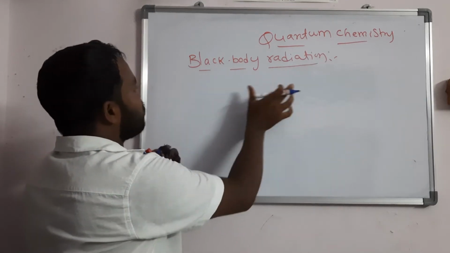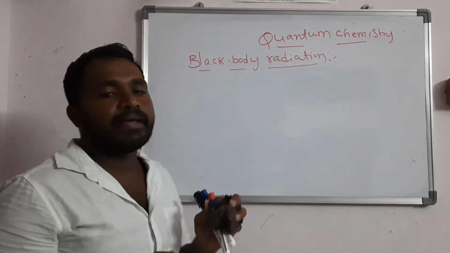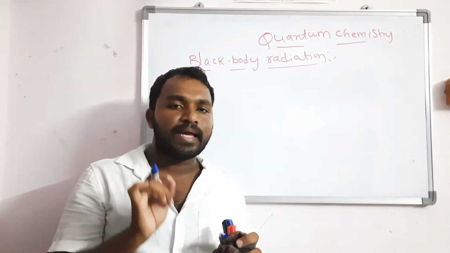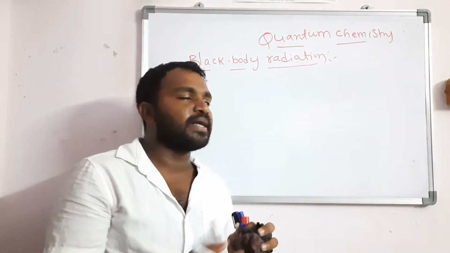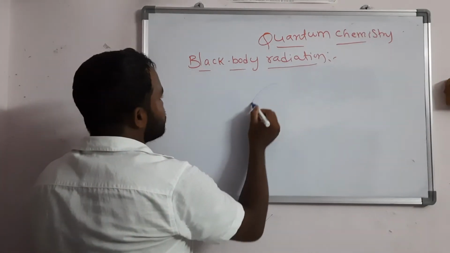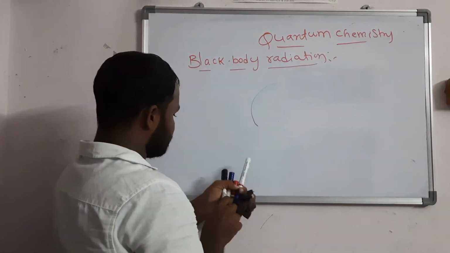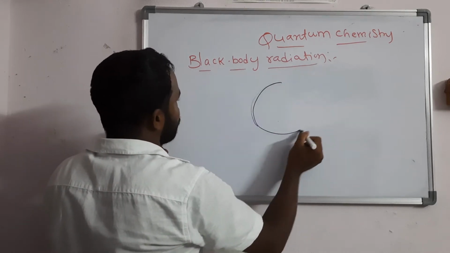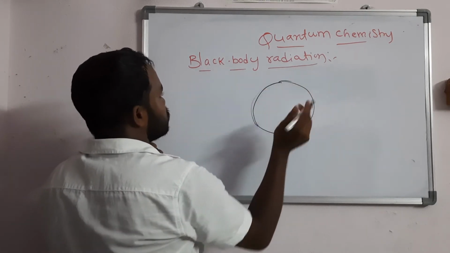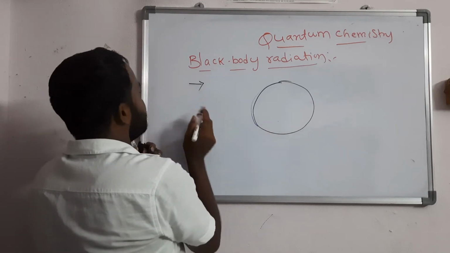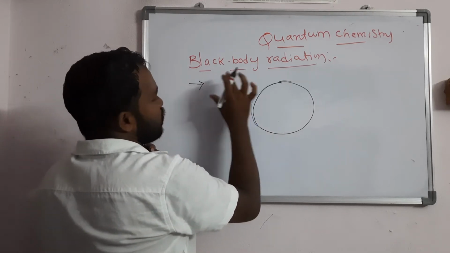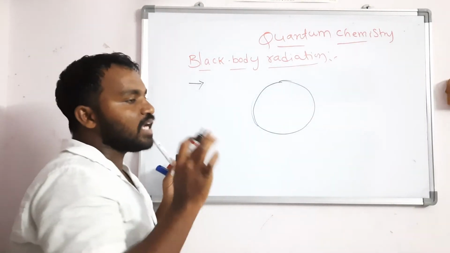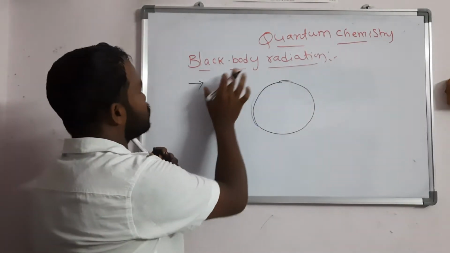A black body is one which can absorb all types of radiation that falls upon it. That means, if I am taking this, this is the black body. So the first point you should write in the examination: a black body is one which can absorb all types of radiation that falls upon it.